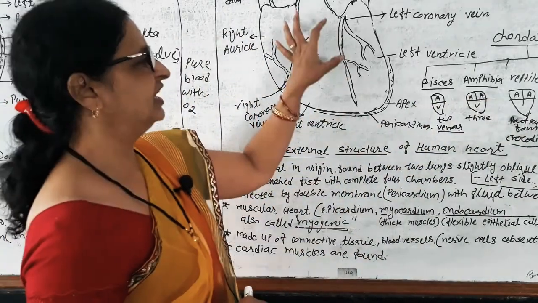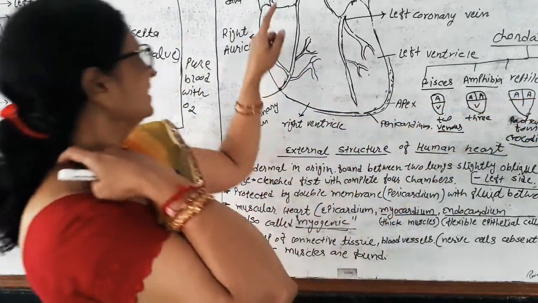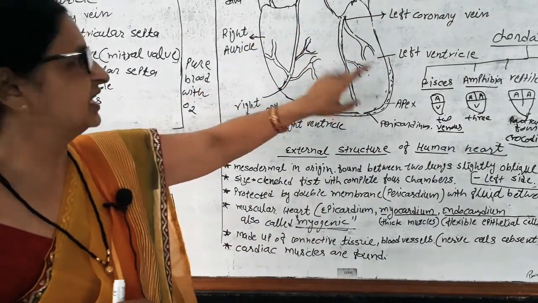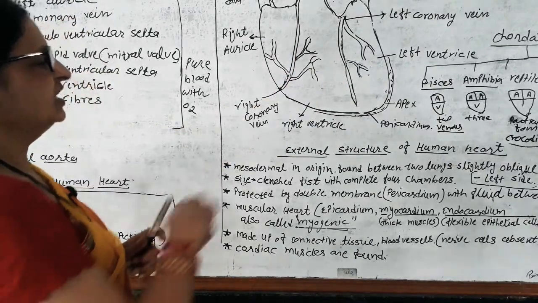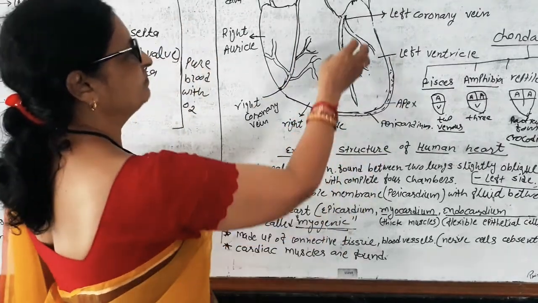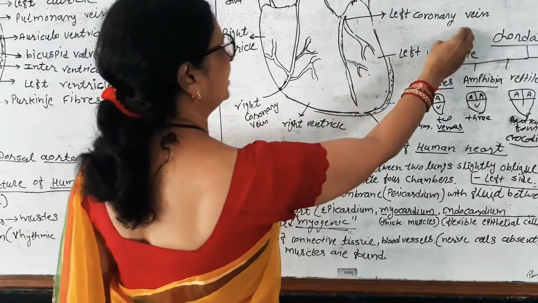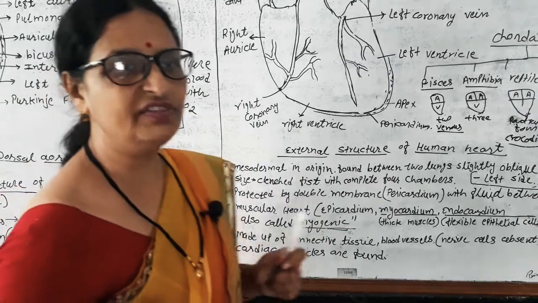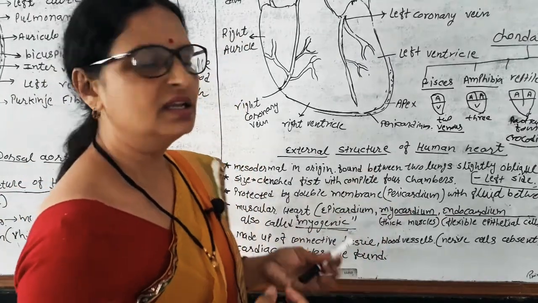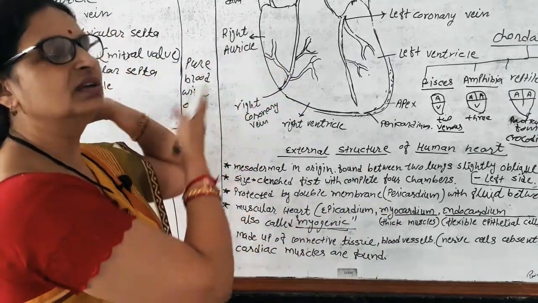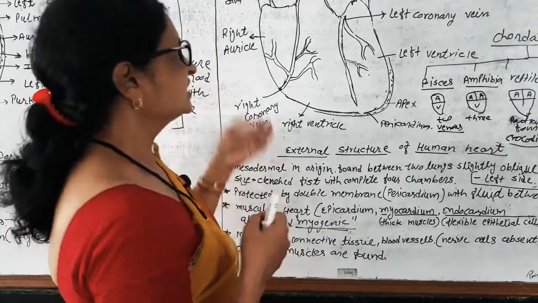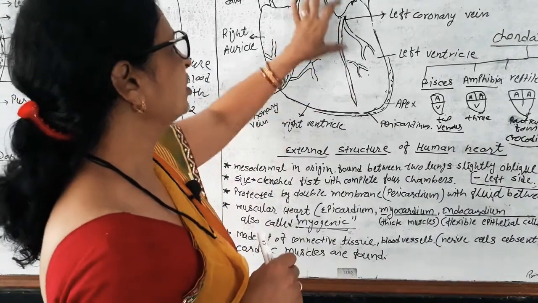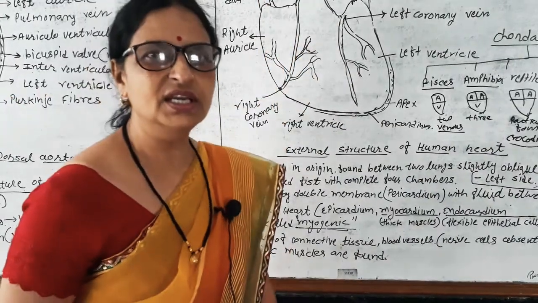In human, we have seen this four chamber: right auricle, right ventricle, left auricle, left ventricle. These are complete four chambered, externally surrounded by pericardium. This is the left coronary vein. This is the right coronary vein. Coronary vein means which carries the blood from heart muscles to lungs for oxygenation. Similarly, coronary artery is there which supplies the oxygenated blood to different parts of the heart muscles.